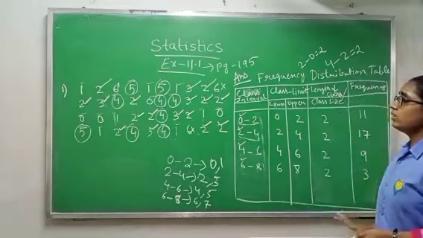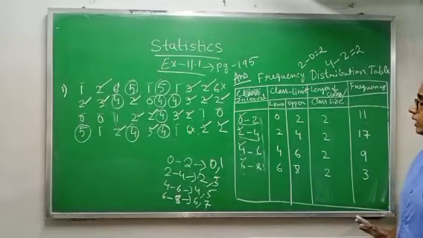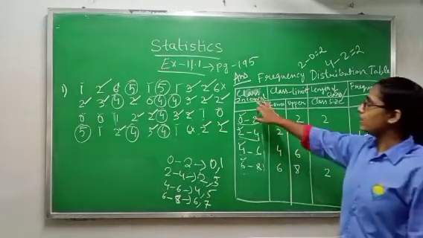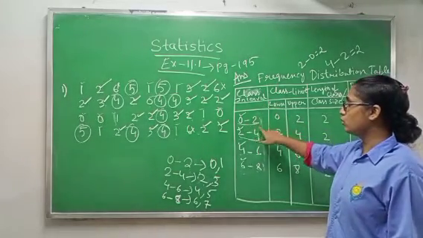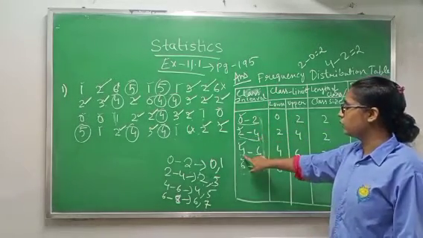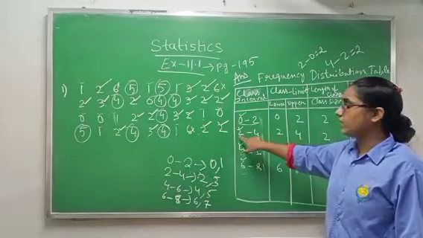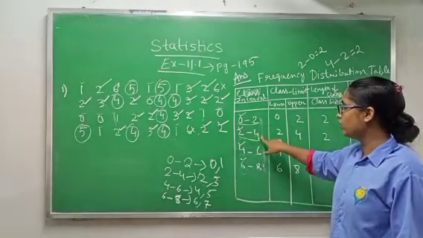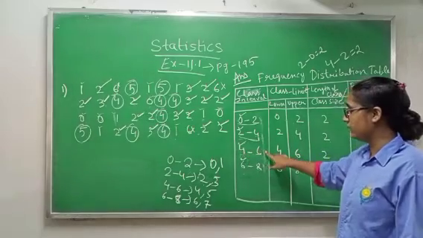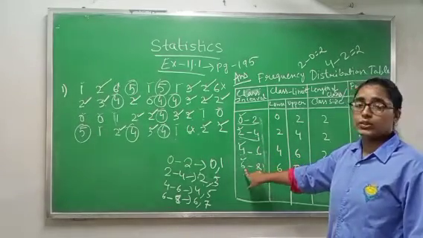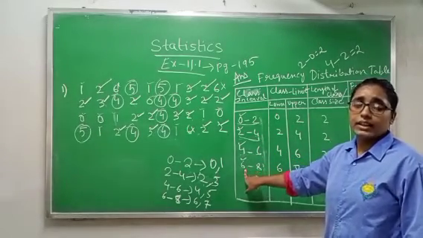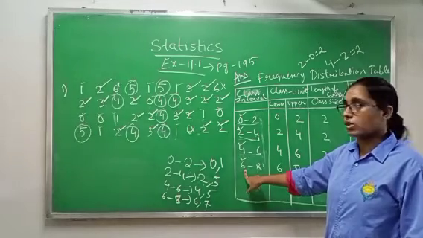So this one is your class interval. In your question, the class interval is already given, 0 to 2, 2 to 4. After that we can write 4 to 6, 6 to 8. If it is ending with 2, it will start with 2. If it is ending with 4, it will start with 4. If it is ending with 6, it will start with 6. We are writing the exclusive method, not the inclusive one.